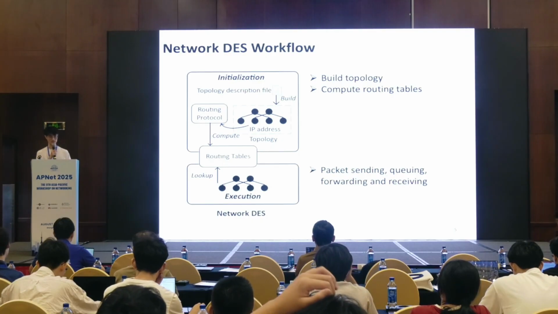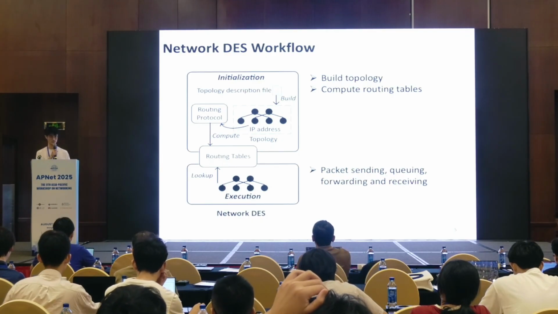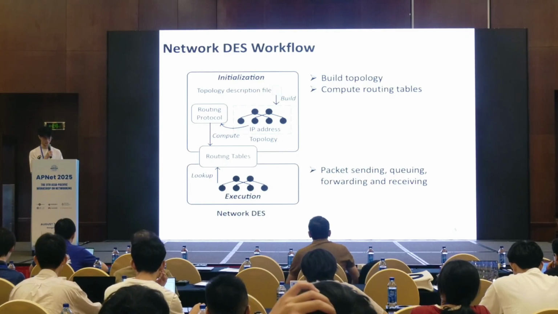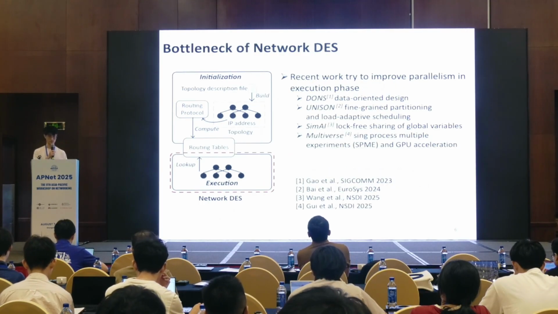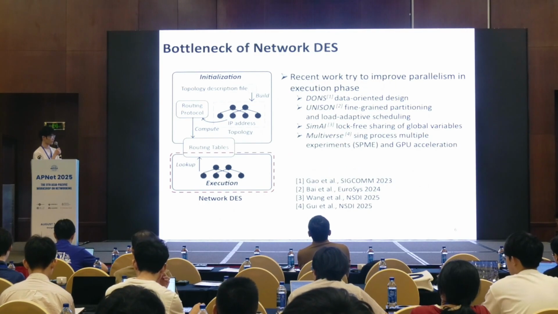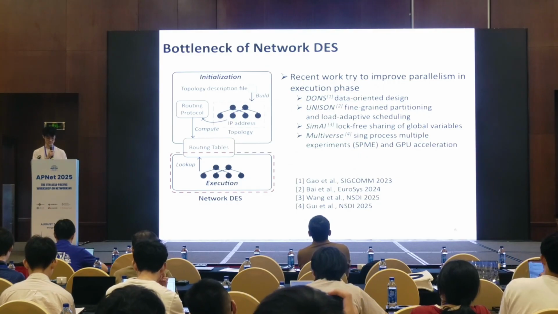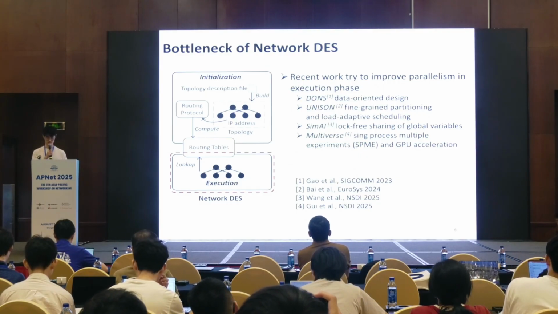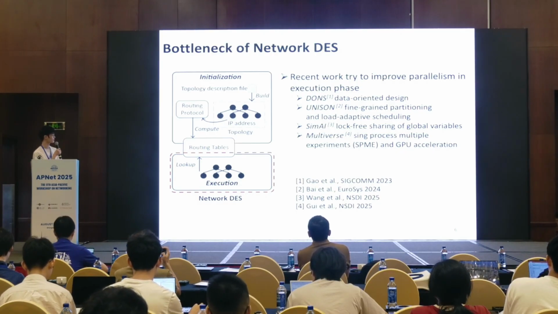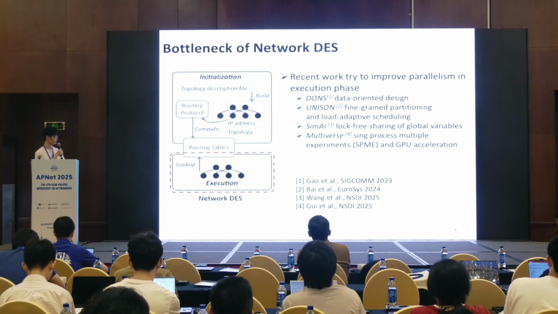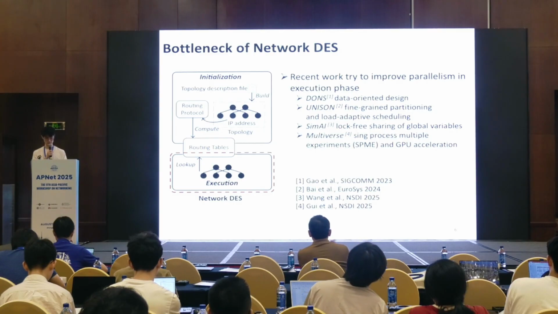Execution handles packet-level events like sending, queuing, forwarding, and receiving. Recent work has focused on improving parallelism in the execution stage. DONS uses data-oriented design. Unison applies fine-grained partitioning and load-adaptive scheduling. CMI uses lock-free global variable sharing, and Multiverse leverages GPU for acceleration.